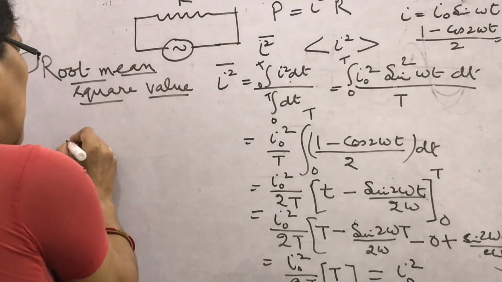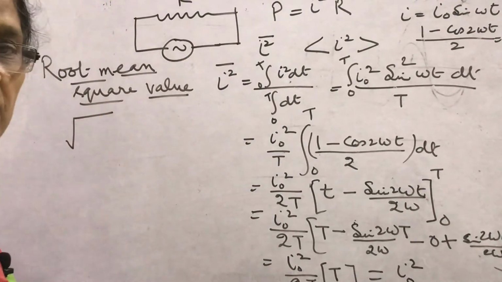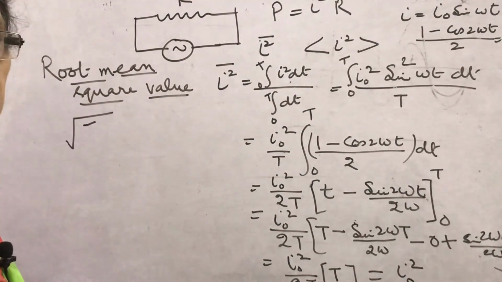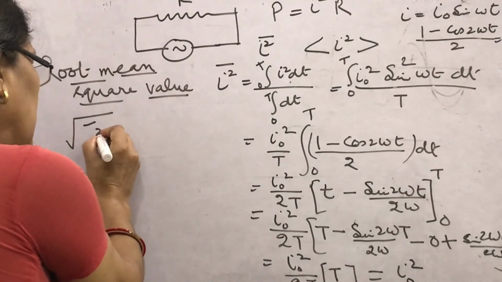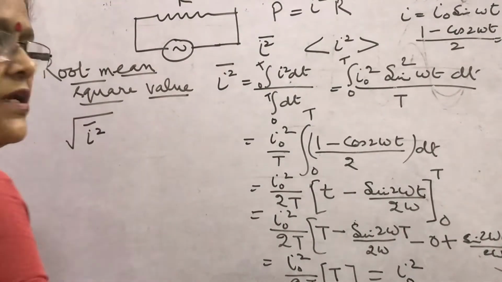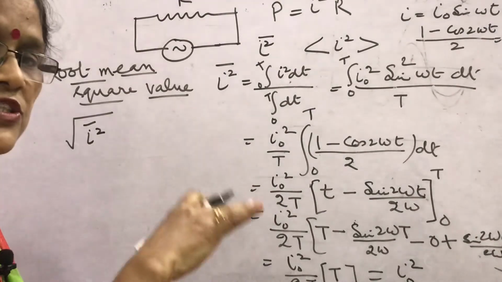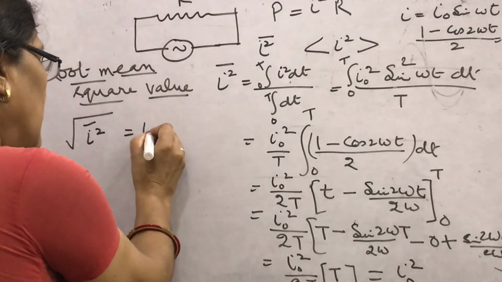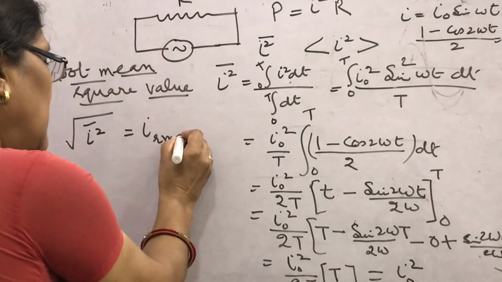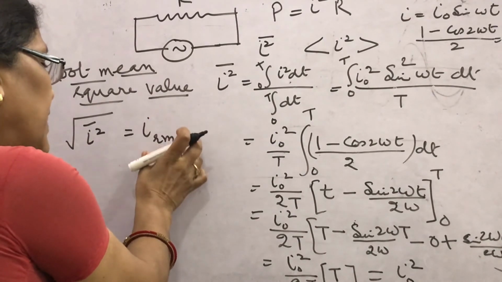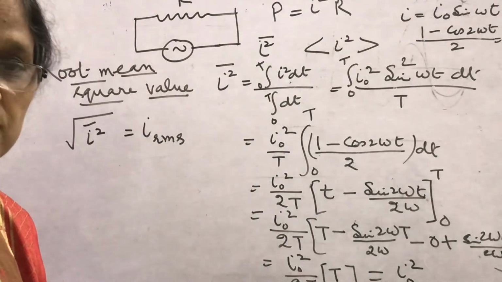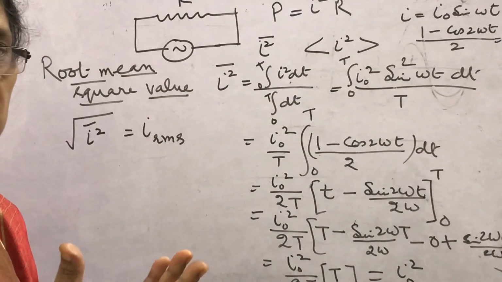Root, you make the sign. Mean, you make the sign. Square, you make the sign, square of what? Current. This is called, in short, IRMS. So its value is called IRMS, and how will you define the meaning of this IRMS? What is the significance of this IRMS?